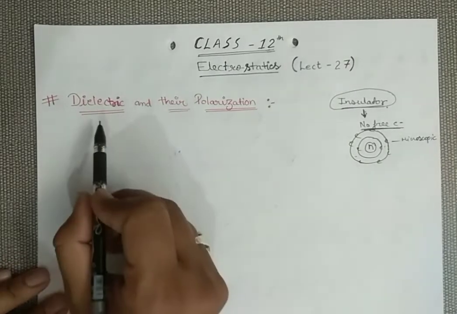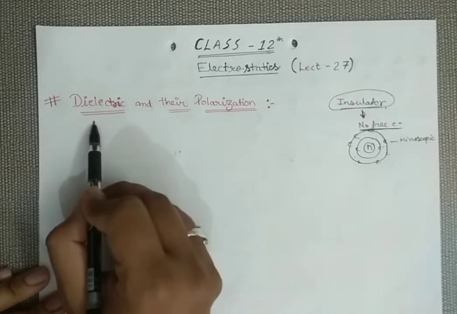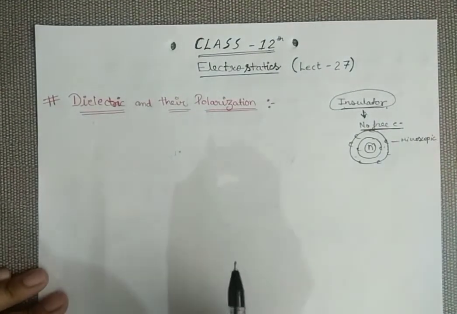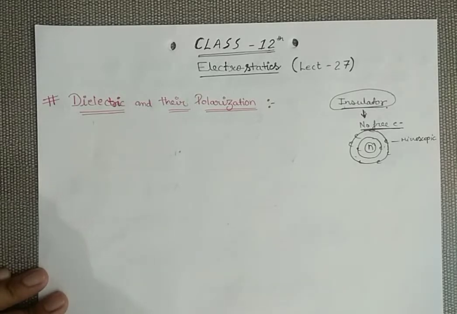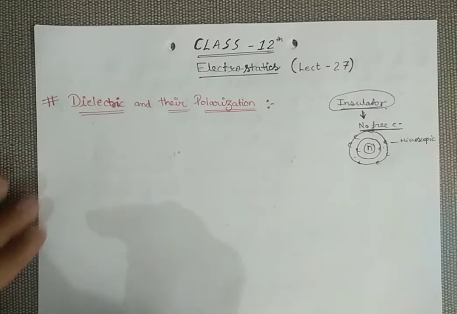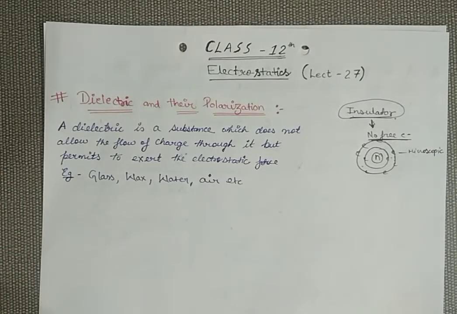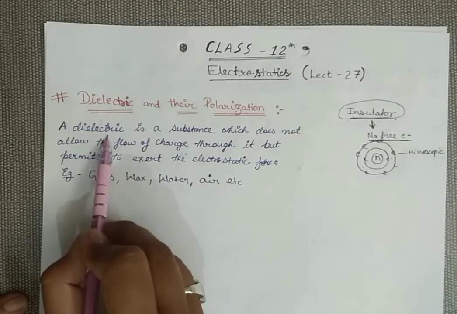So basically, what are dielectrics? Dielectrics are a kind of insulator which can conduct electric effect. They do not allow the flow of electrons. They only conduct the electric effect. Let me write the definition. So see the definition.